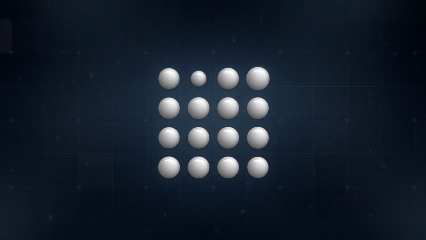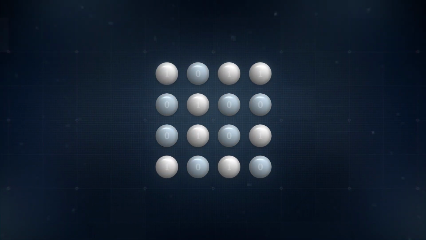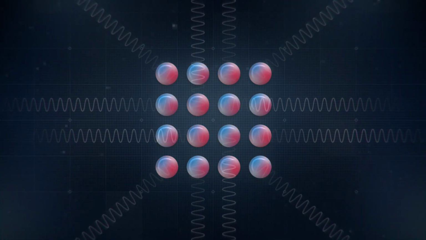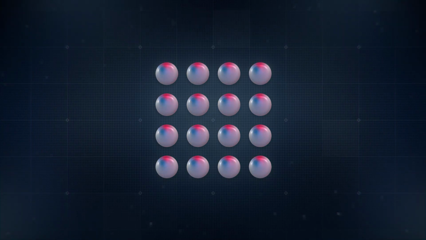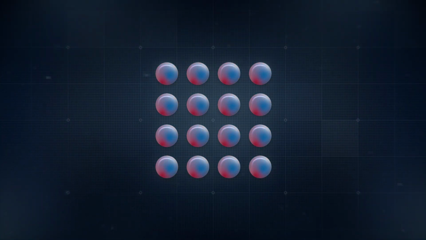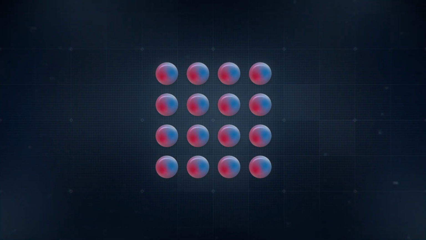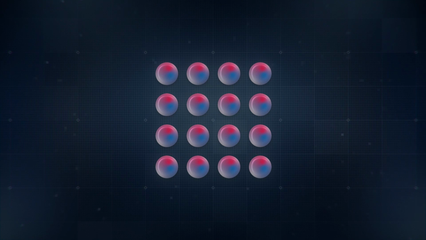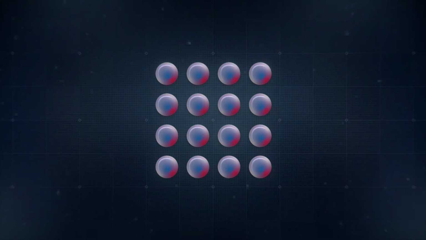Like classical bits, qubits can have the state 0 or 1, but by radiating microwave signals on them, they are brought into so-called superposition, which is the first effect. A superposition state is a mixed state of both 0 and 1 at the same time that is unknown to us living in a classical world.